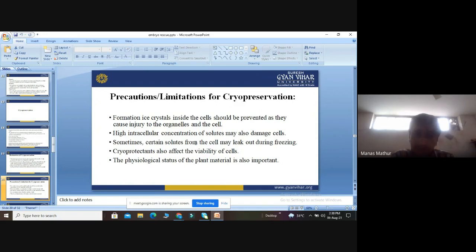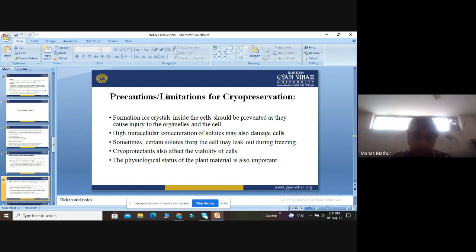First of all, what is the first limitation? There is the formation of ice crystals inside the cell. What will happen if there is formation of ice crystals in the cell? They can cause injury to the different cell organelles. So formation of ice crystals should be avoided. Then higher intracellular concentration of solutes like salts and organic acids can also damage the cells.